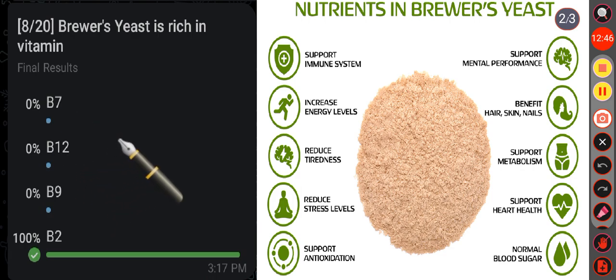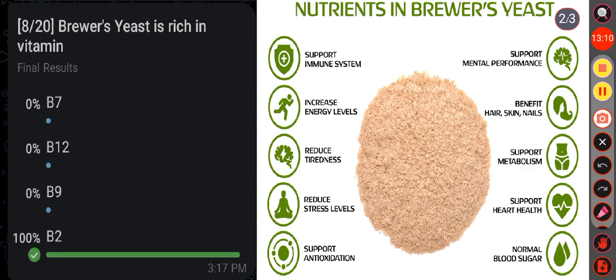Specifically, it is a good source of vitamin B2, that is riboflavin. Other B vitamins, for example B1, B3, B5, B6, B7 and B9, are also present in small quantities.